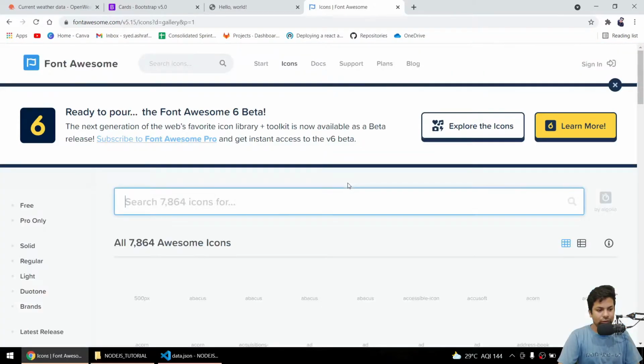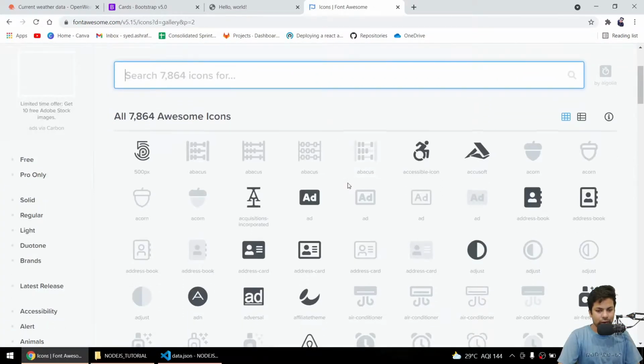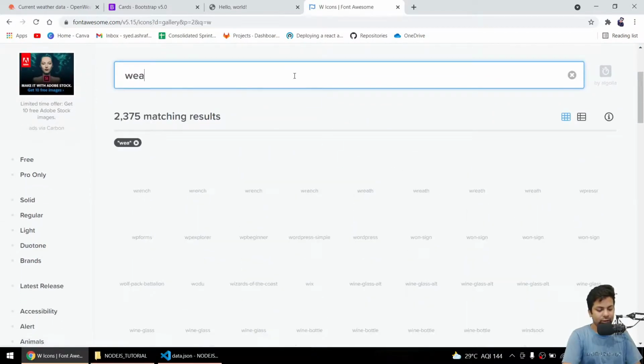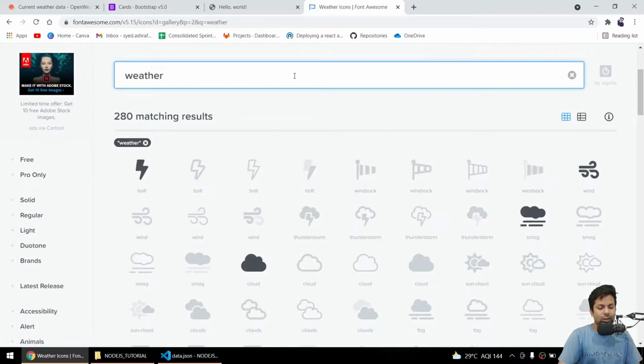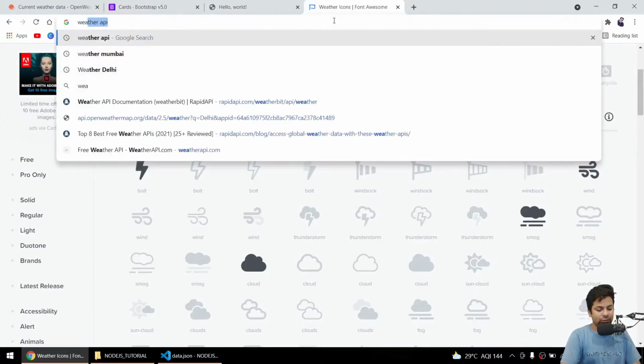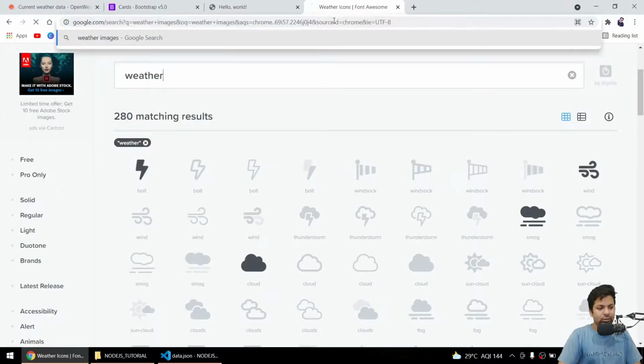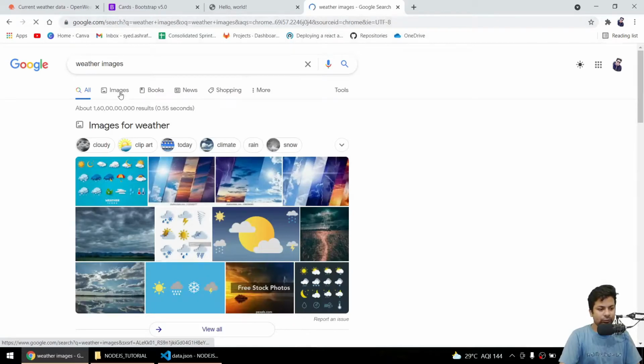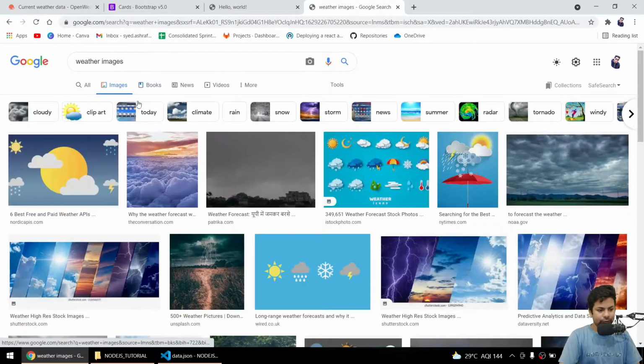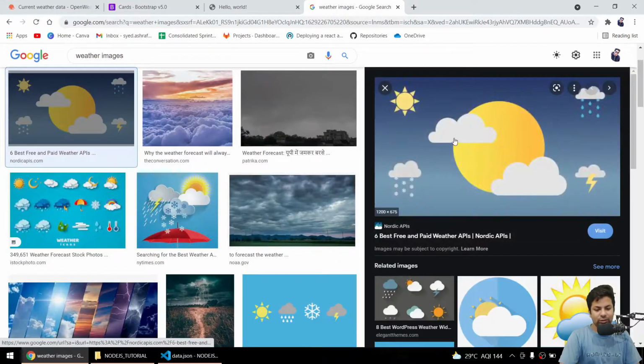Icons. I'll use maybe weather, or let me directly use an image only. Weather images. Oh, this is such a good pick.